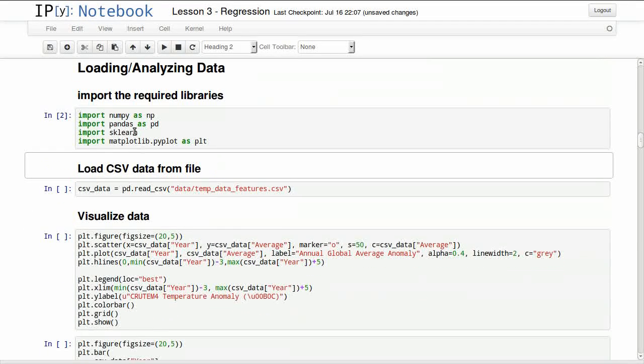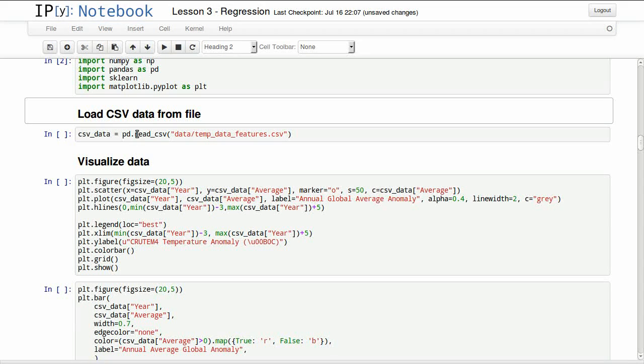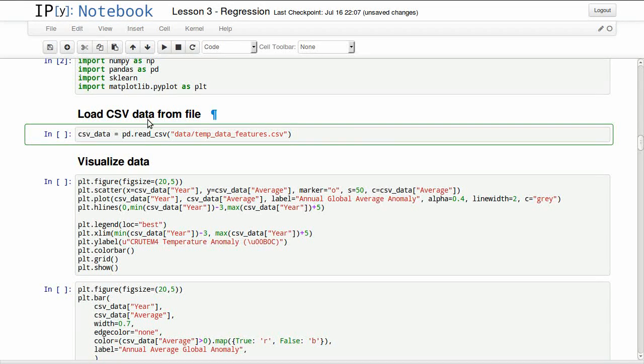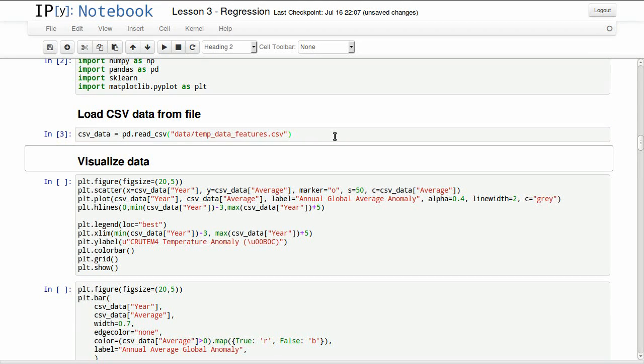I'm importing NumPy, Pandas, scikit-learn, and matplotlib, which is our plotting library. We can load this data by reading the comma separated value file, and we'll store this data in a variable called CSV underscore data. So let's execute that, shift and enter.